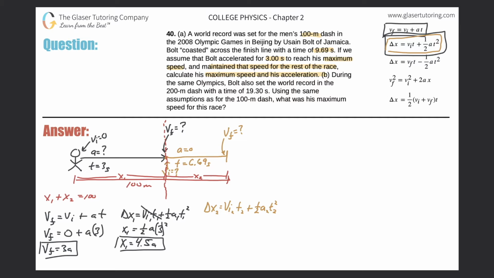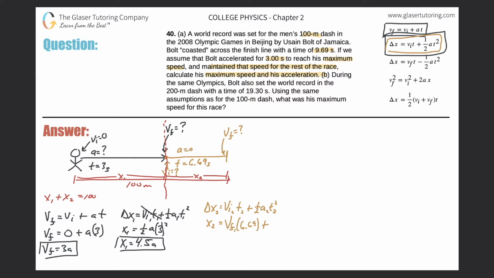So what's the displacement of the second frame? Well, I just said it's x2, so just leave that x2. What's the initial velocity of the second frame? Here's the key. I said we don't know it, but remember, I said that the initial velocity of the gold frame, the second frame, is going to be the same as the final velocity of the black frame. So instead of writing the initial velocity of the second frame, I'm going to write the final velocity of the first frame. That's then multiplied by the time of the second frame. Do we know that? Yeah, we do, 6.69.